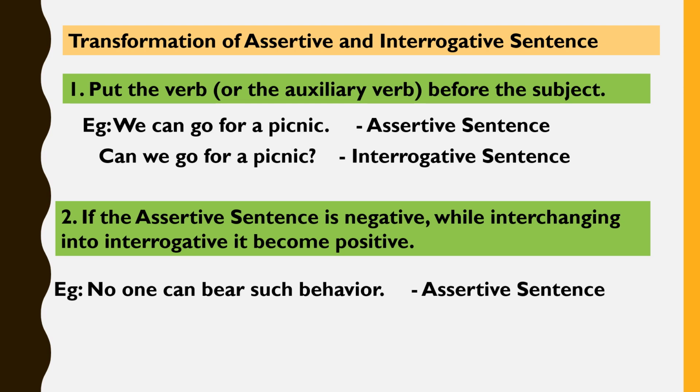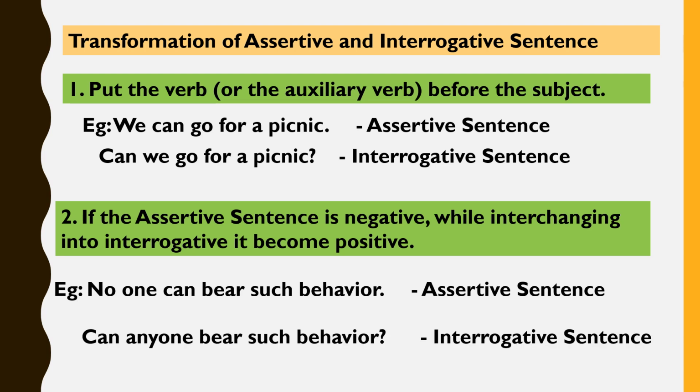See, for example, this sentence. No one can bear such behavior. This is an assertive sentence. But it is a negative one because it has the word no in it. Therefore, when we transform it, our sentence will be: Can anyone bear such behavior?